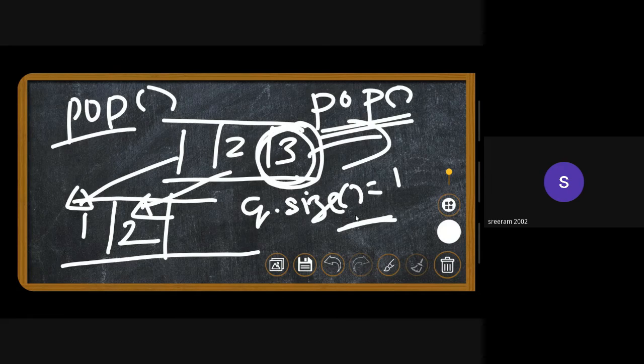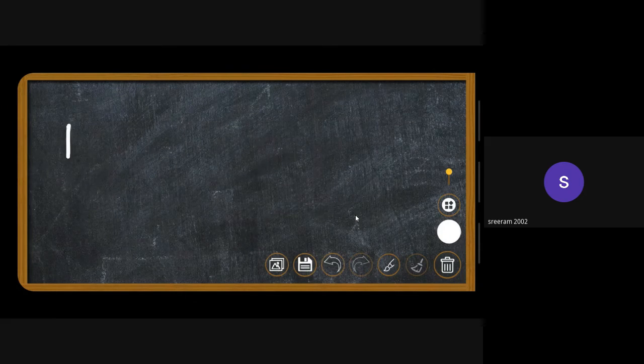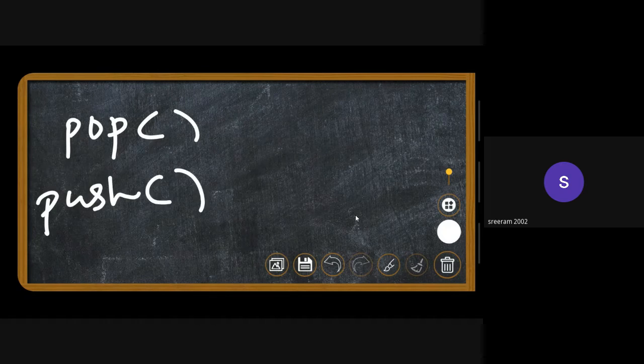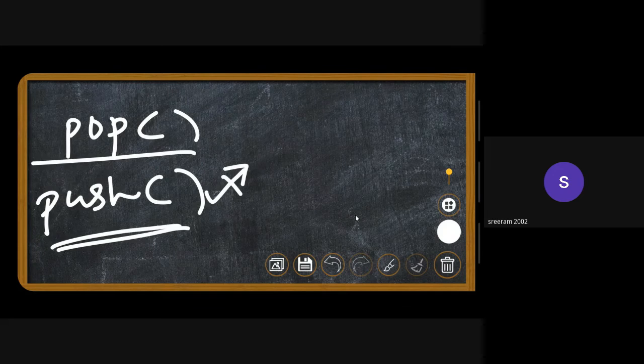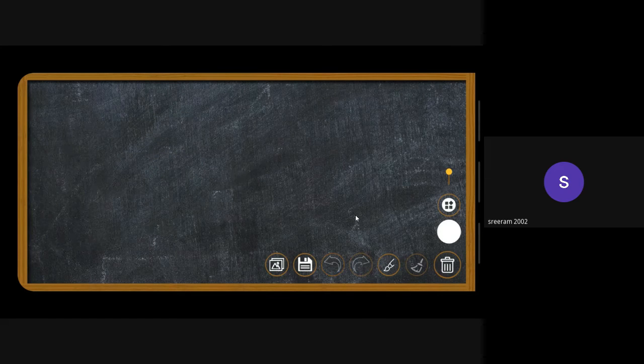Since we have used 2 queues to implement a stack, this is actually costly. So this is one way in which you make pop costly. There is another way in which you can make push costly. You can try this out. You can always Google if you didn't get the answer, or you can ask the doubt in our Discord server.